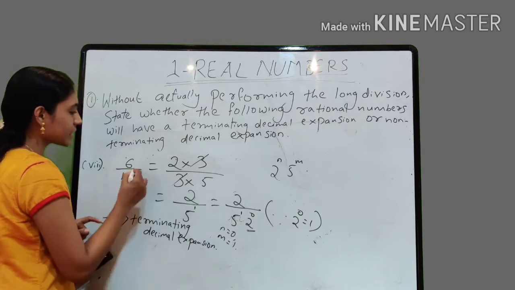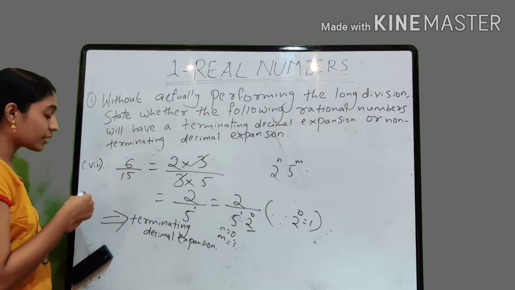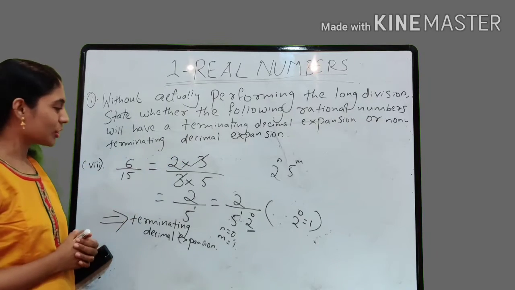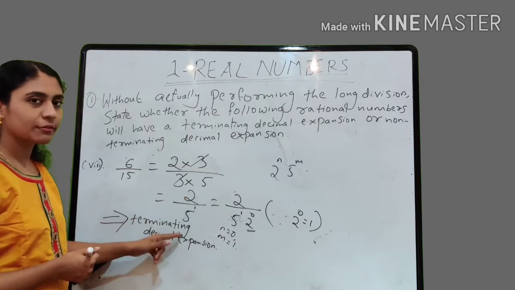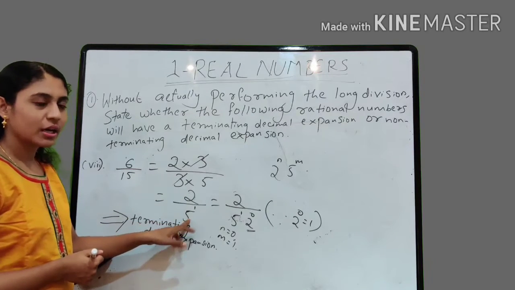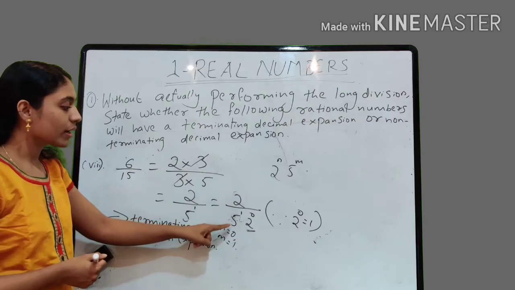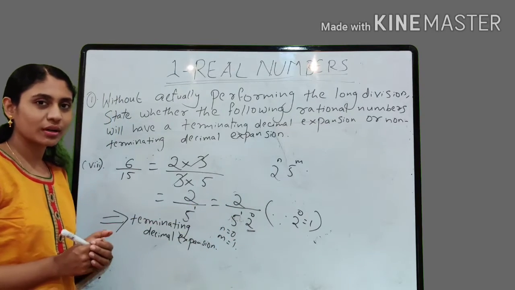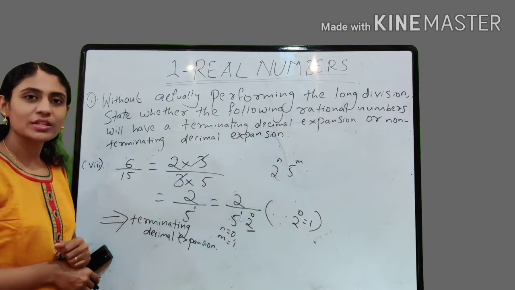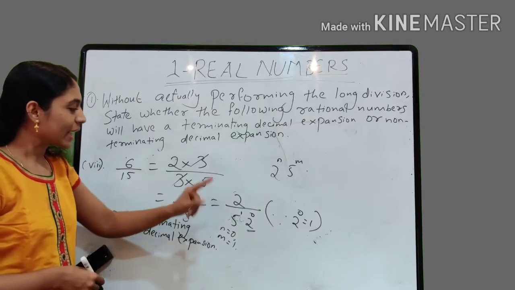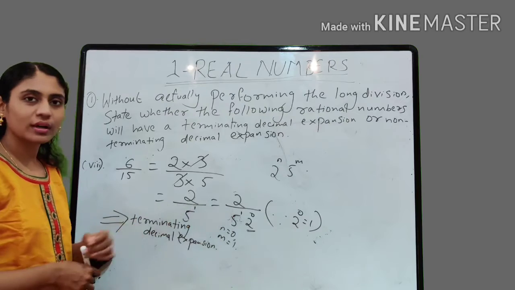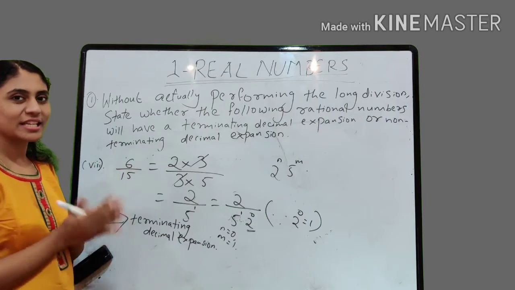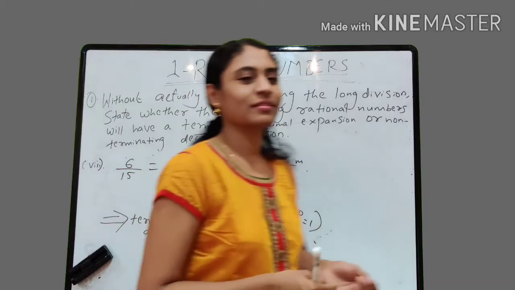Why? Because 6 can be written as 2 into 3 and 15 can be written as 3 into 5. 3 gets cancelled from the numerator and the denominator, so that the resultant is 2 by 5, that is 2 by 5 raised to 1. Which can also be expressed as 2 divided by 5 raised to 1 into 2 raised to 0, since 2 raised to 0 is equal to 1. And the denominator is of the form 2 raised to n into 5 raised to m, where n is 0 and m is equal to 1. So clearly we can say that this rational number is having a terminating decimal expansion.